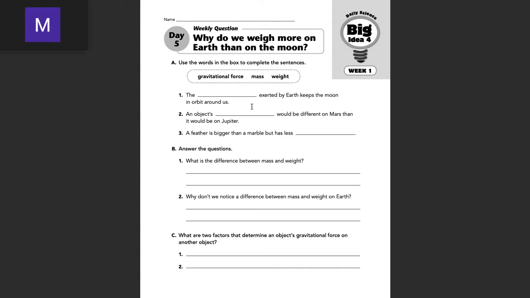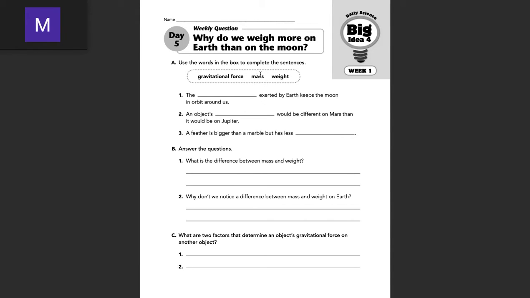Okay. So number 2, an object's blank would be different on Mars than it would be on Jupiter. Remember we talked about this because gravitational force deals with mass, deals with distance. We've also talked about weight in there. We know that mass and weight are different because your mass does not change depending upon location, but your weight does. So weight would go right here for number 2. An object's weight would be different on Mars than it would be on Jupiter.